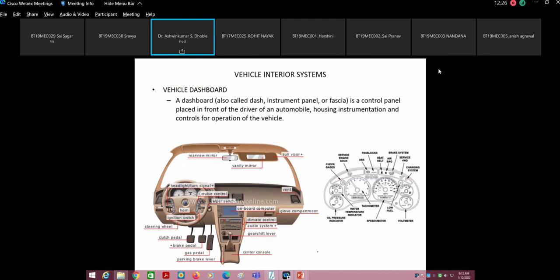Sir, how will you come to know if the overheating is happening in the vehicle or not? How do you ensure that all the systems in the vehicle are working perfectly all right just by looking at the dashboard?